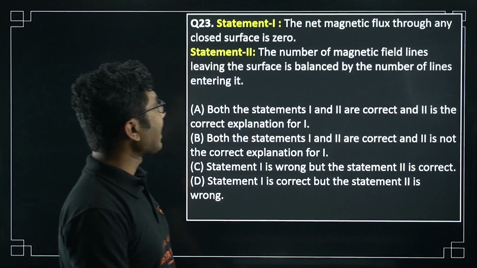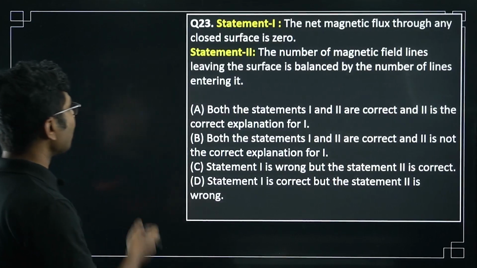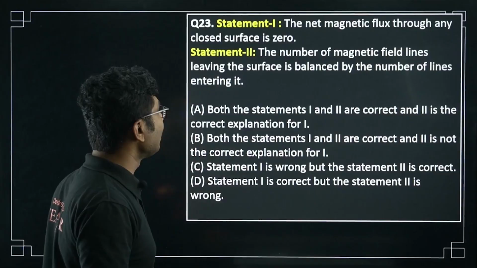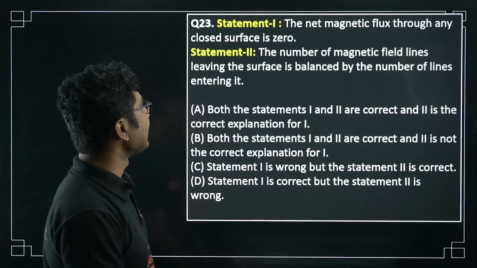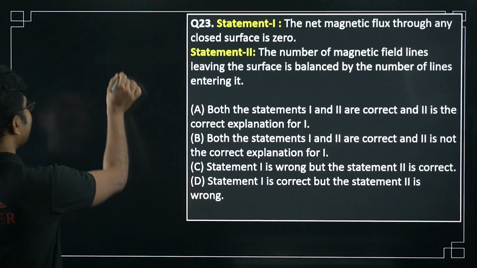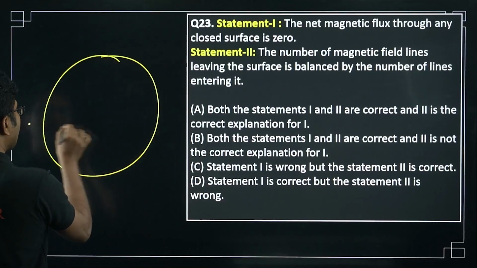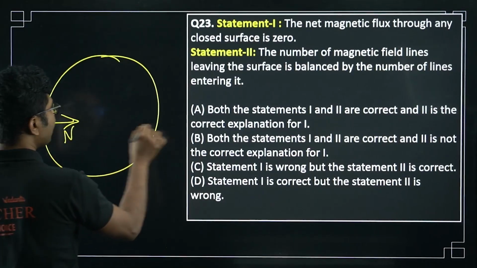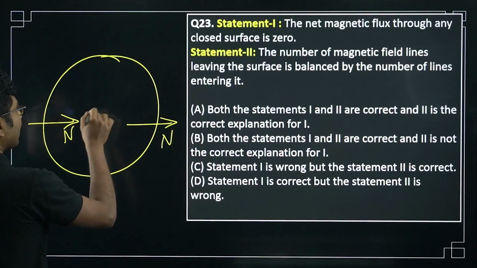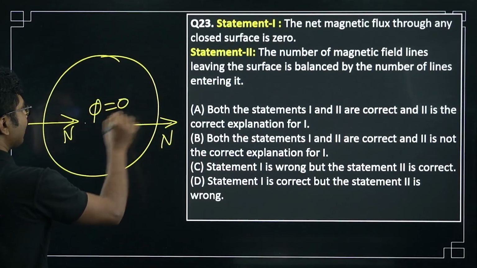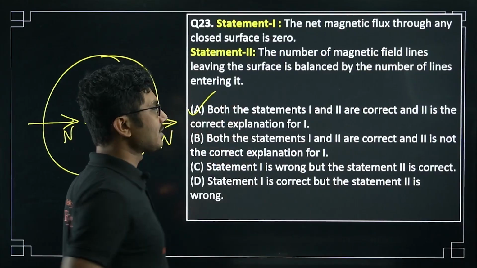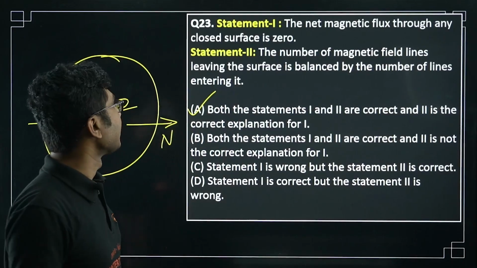Statement 1, the net magnetic flux through any closed surface is 0. The number of magnetic field lines leaving the surface is balanced by the number of field lines entering it. So if it is a closed surface, the number of field lines entering should be equal to the number of field lines exiting, so that the total flux inside the surface is 0. Net flux is 0. So both statements are true and 2 is the correct explanation. So option A is correct.